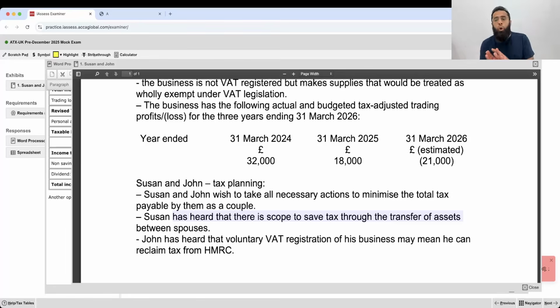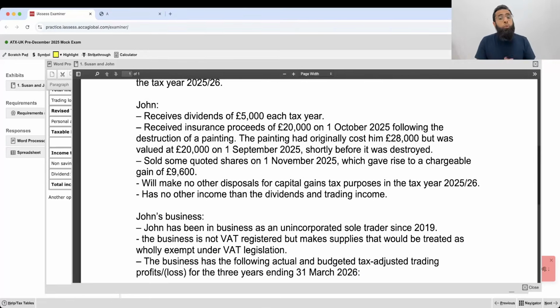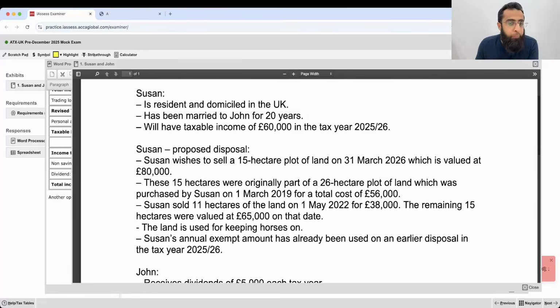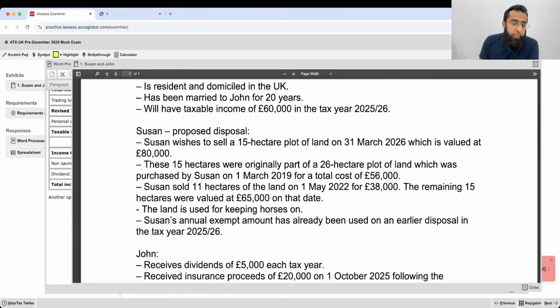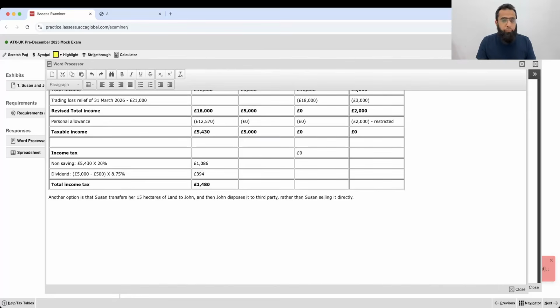Now obviously John won't be transferring anything because John has the loss. Suzanne can transfer this 15 hectares of land, and then rather than Suzanne selling it to the market, John will sell it for 80,000 pounds. The transfer from Suzanne to John will be an intra-spouse transfer and it will be at cost.